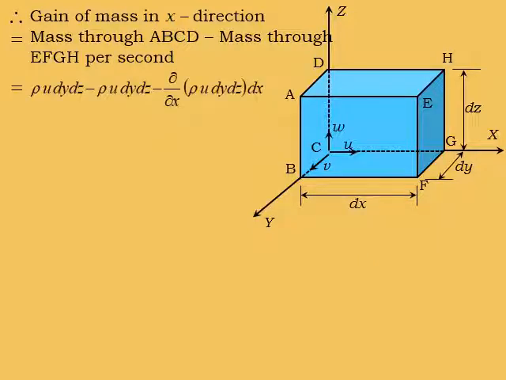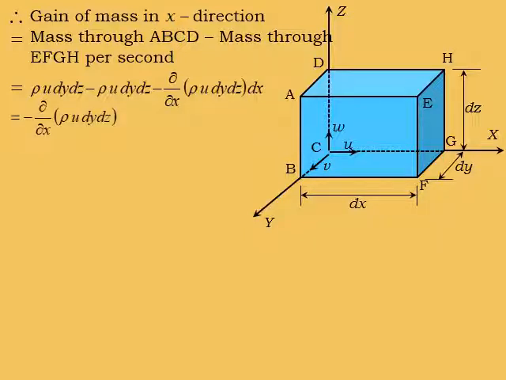The mass through ABCD is given by ρu dy dz, minus the mass through the EFGH face, that is ρu dy dz plus ∂/∂x (ρu) dy dz dx.